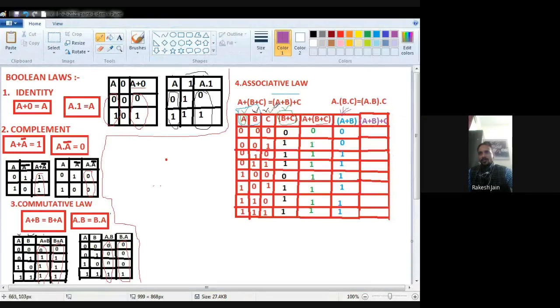Now what I have to find out for the complete RHS operation? A plus B plus C. So I have to perform one more thing. So I enlarge it.